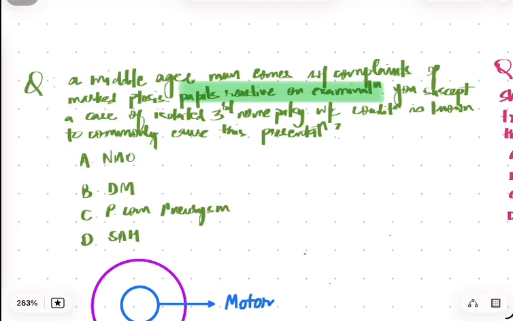So I came across this beautiful question and I thought it is a good opportunity to learn a few topics of neuroophthalmology. So here we go. Sit back, relax, listen, and learn.